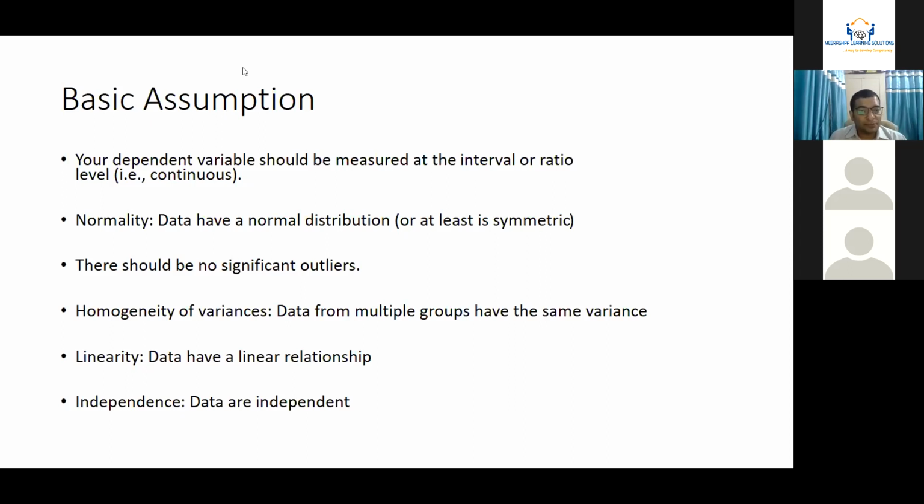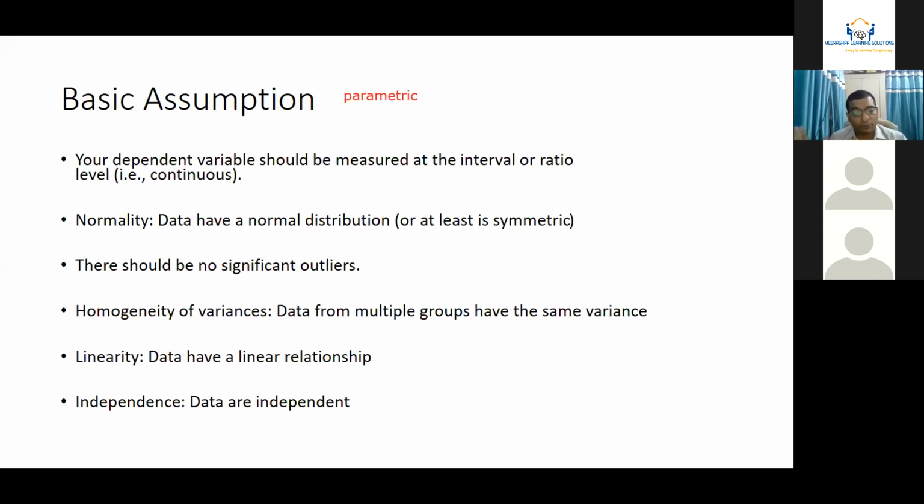This is a specific case when I talk about parametric analysis. I have a tendency of committing spelling mistakes, so don't worry about that. What are the basic assumptions of handling a parametric analysis or procedure?